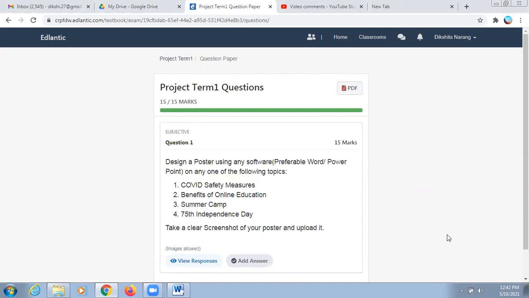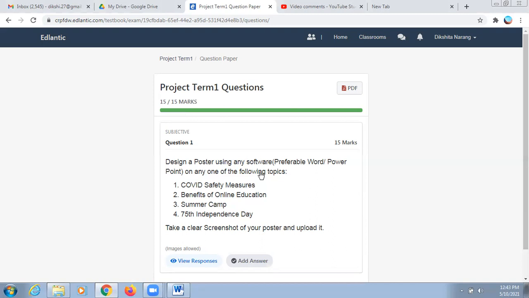You can search in the Play Store for applications for creating posters, and there also you can create the poster. You have to create this poster, which is of 15 marks, and these are the topics. You can choose any of the topics. For example, COVID safety measures, benefits of online education, summer camp, and 75th Independence Day.